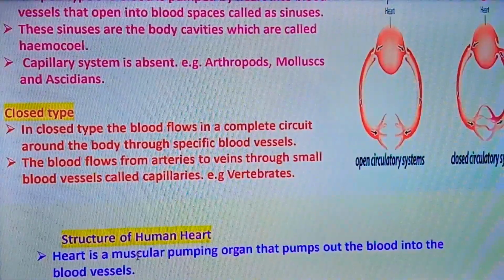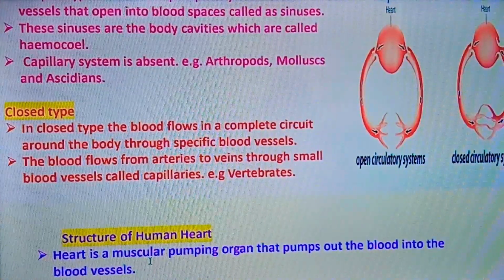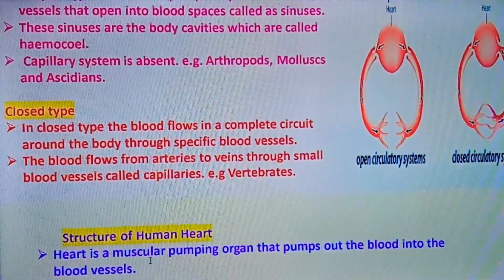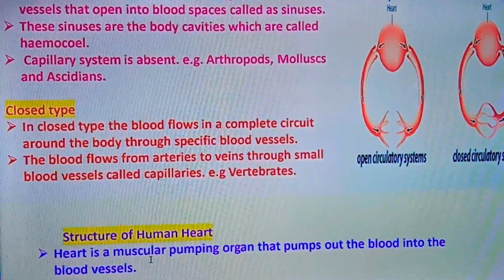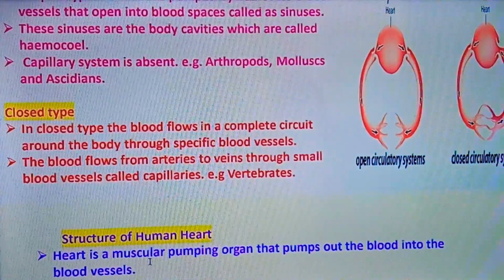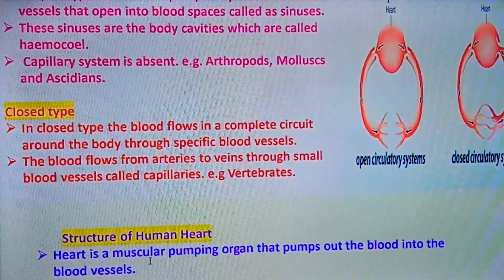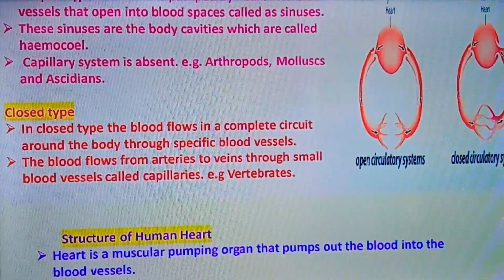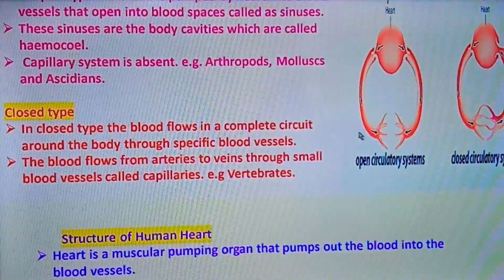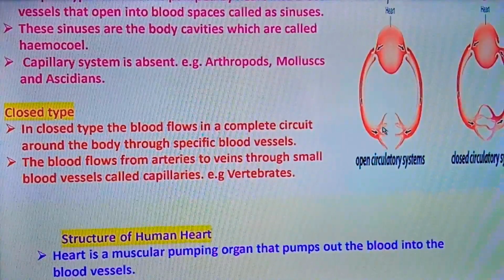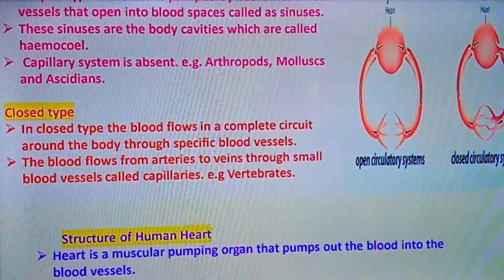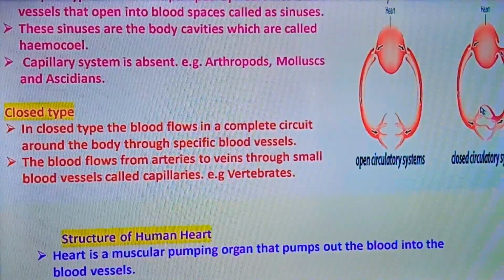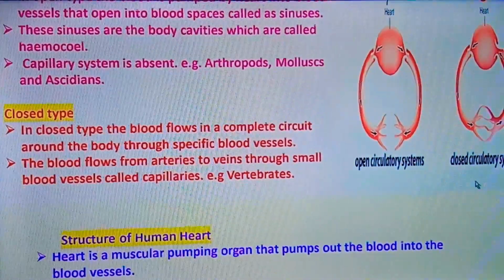In closed type, the blood flows in a complete circuit around the body through specific blood vessels. Here the blood flows from the arteries to the veins through small blood vessels called capillaries. And this type of closed system of circulation is seen in vertebrates. So this is the diagram for the open circulatory system and the closed circulatory system. Here the capillaries are absent and here capillaries are present.